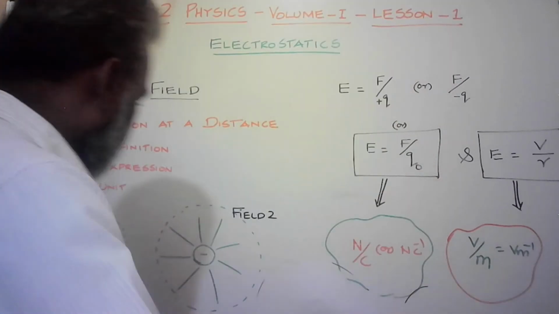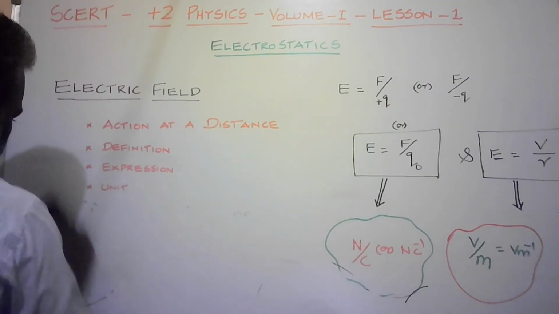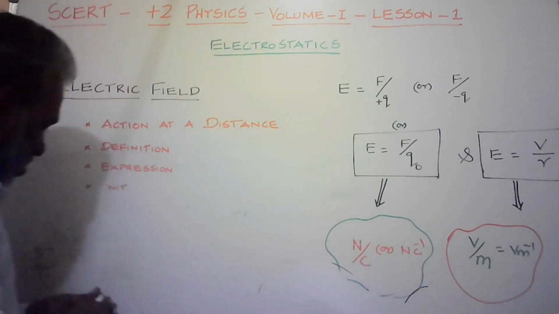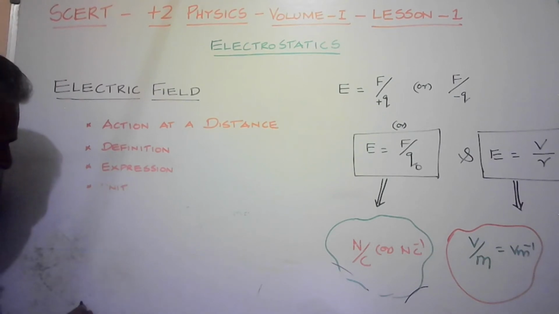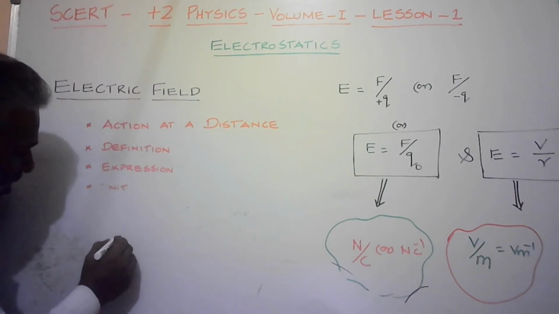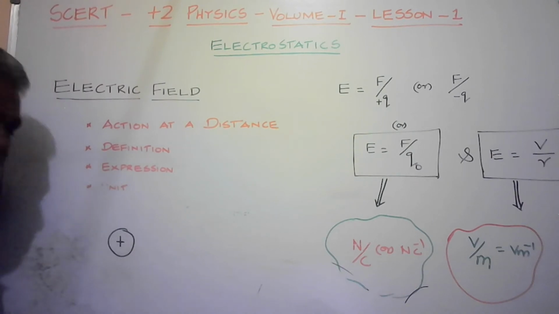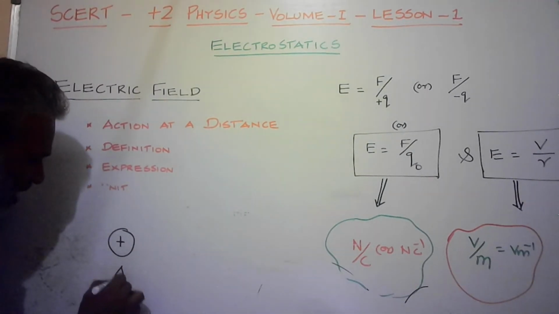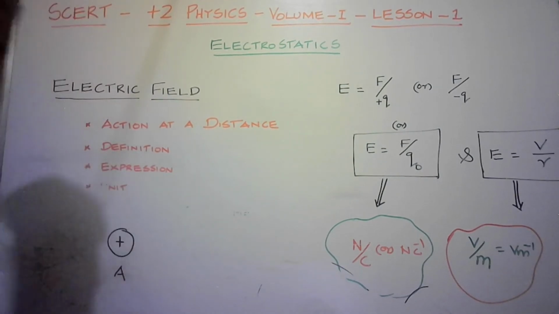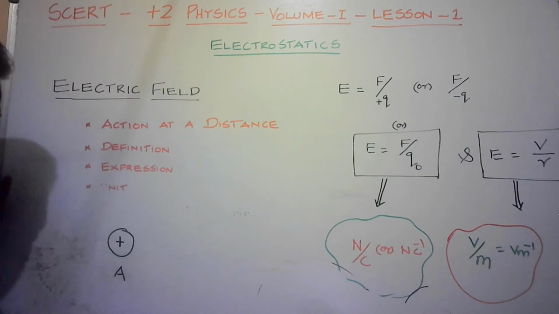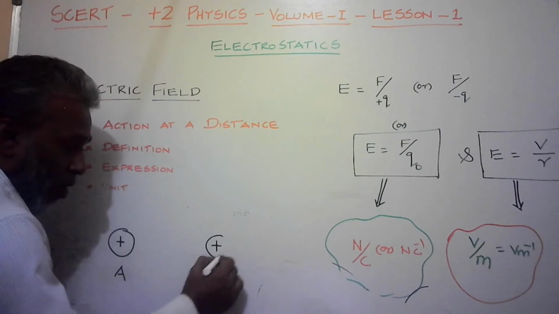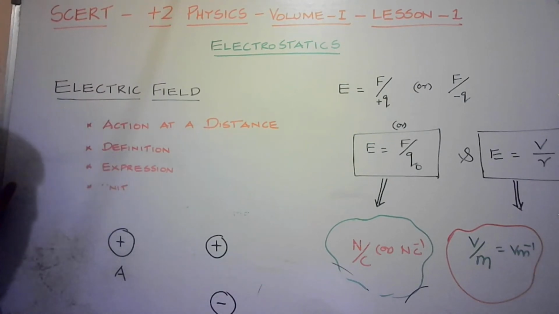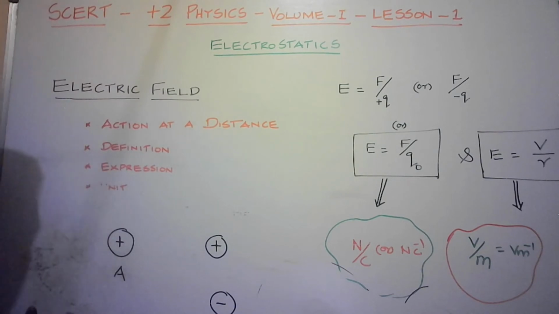Another example. We are taking a charge plus, placed at A. Let us consider a charge plus at a point A. We are taking another charge at some distance from the first one. It may be positive or negative. We are going to test the influence of the first one. How much influence does it have?